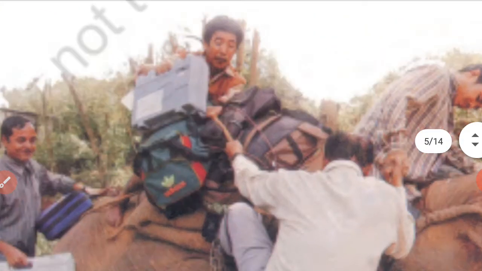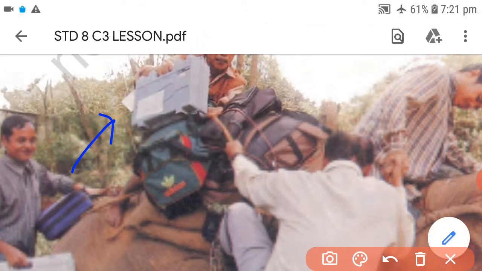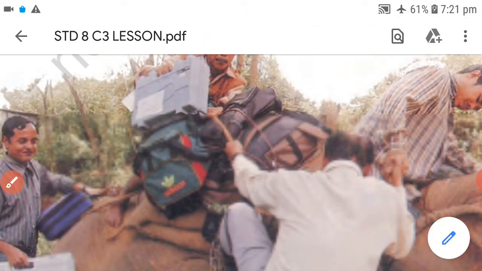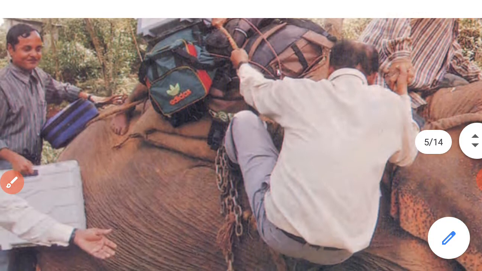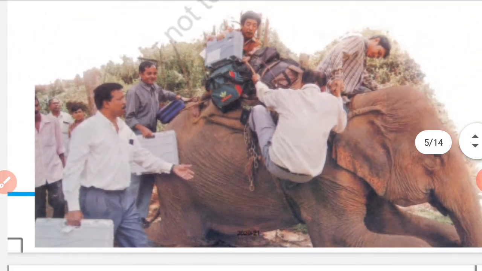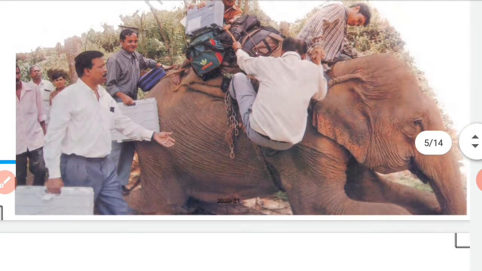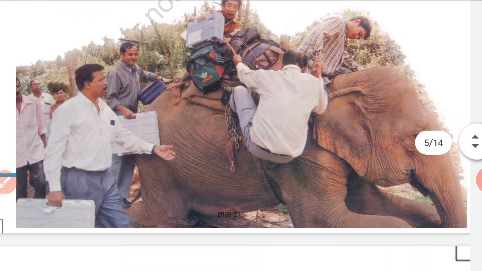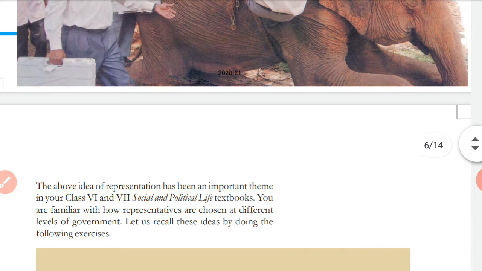As you can see here, there is a bag, and this contains the EVM, that is the electronic voting machine. So you can find here how the situations are developing day by day, and these election staff are working harder for each and every rural or remote area. So their vote is also important.